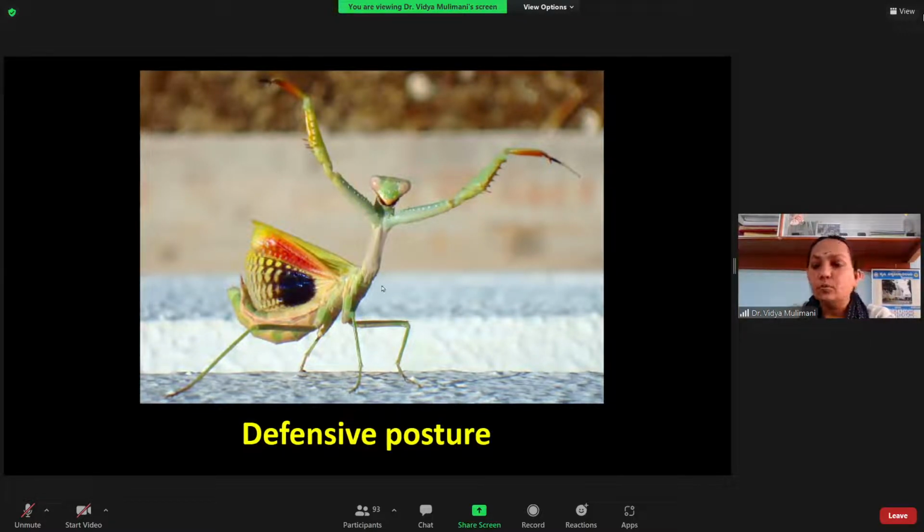So what it will do whenever a predator approaches for feeding on the praying mantis, it will stand on the middle and hind legs, and it will widely spread its legs and also the wings. This is mainly to show the predator that I am also strong and I am also big. So this is a defensive posture that you find in the praying mantis, mainly to scare away the predator which is approaching for feeding.